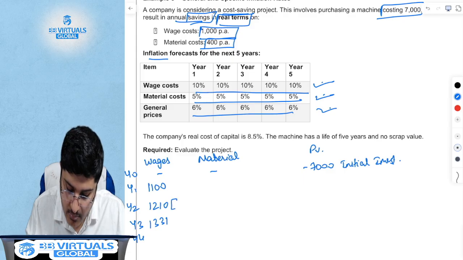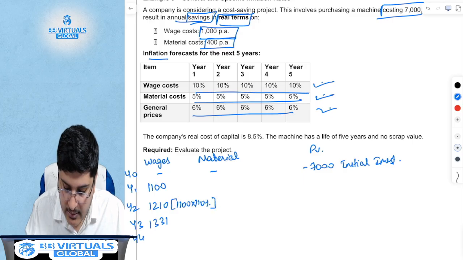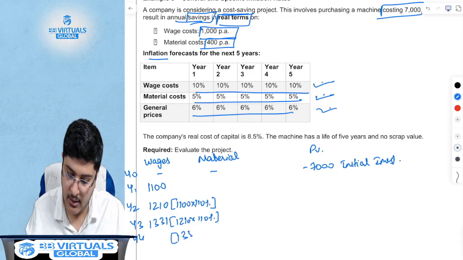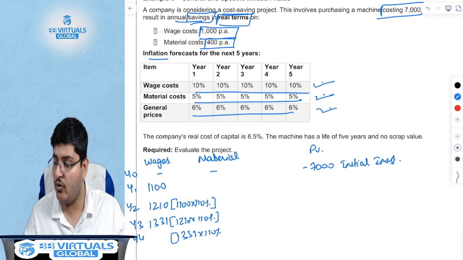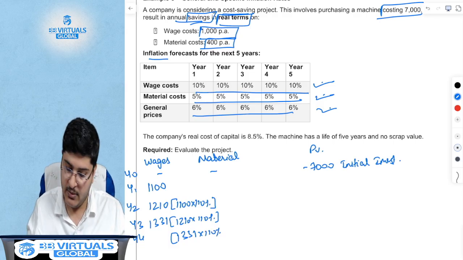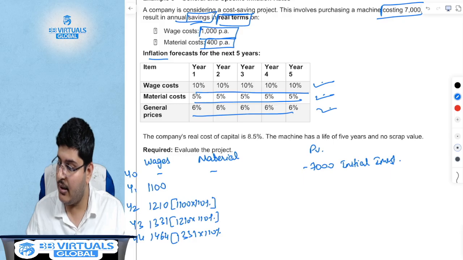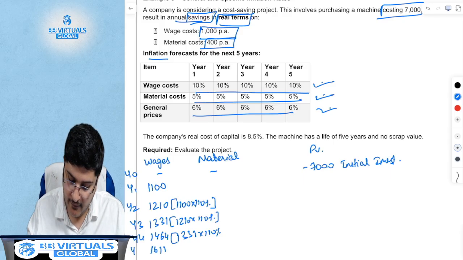So this is nothing but 1100 into 110%. This is nothing but 1210 into 110%, this is 1331 into 110%, and so on, which is 1464, and again 110%, which is 1611. I have rounded this off.